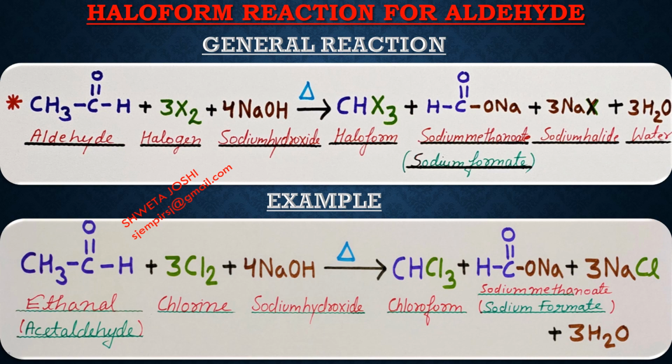For learning this reaction, you have to keep in mind that the moles of sodium halide formed will be 1 less than the moles of alkali taken in this reaction, and the number of moles of sodium halide will be the same as the number of moles of water. Now taking a proper example, we are going to react ethanal, which is commonly known as acetaldehyde, with chlorine and sodium hydroxide. Upon heating, it will produce CHCl3, that is chloroform, sodium methanoate, HCOONa, 3 moles of NaCl and 3 moles of H2O.